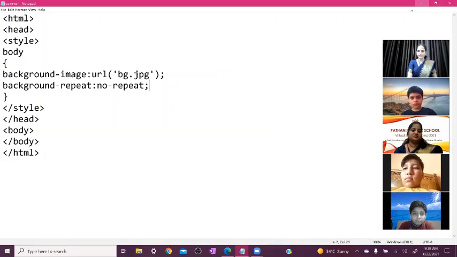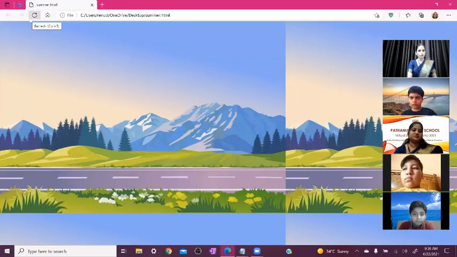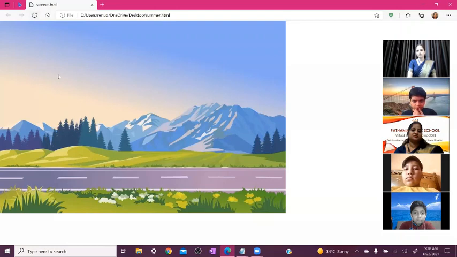Again, minimize it. And here, every time you want to see the output of your coding, every time we need to refresh here. So you can press the refresh button or you can press F5 also. So now you can see our image is not replicated on the screen, but our image is not on full screen. So how do we set the full screen image?